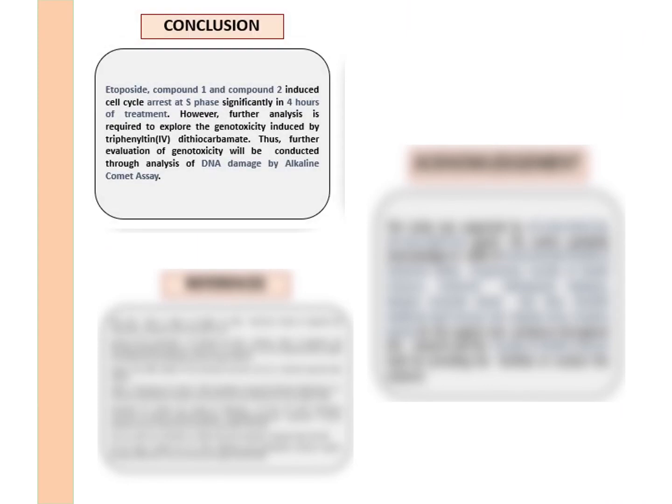In conclusion, both compounds notably induce cell cycle arrest in S phase. These findings elucidate the cytotoxicity of triphenyltin dithiocarbamate compounds in Jurkat T lymphoblastic leukemia cell model via genotoxic effect, which warrants further investigation into its anti-leukemia efficacy.